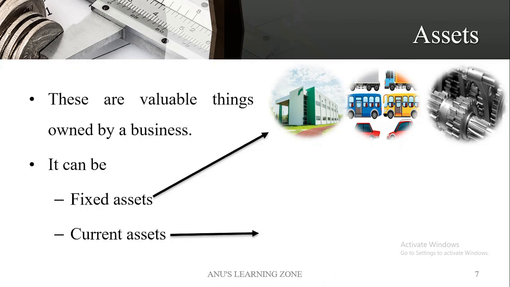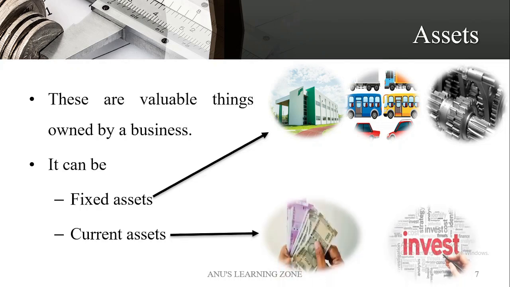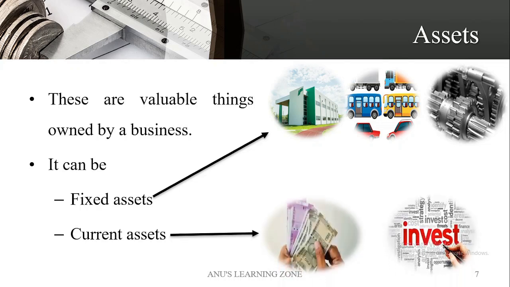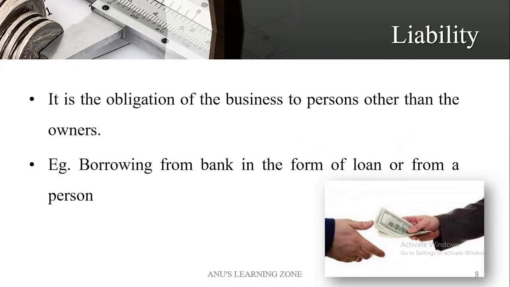So some of the examples related to current asset are cash in hand, cash at bank, the short-term investments that are made by the business organization. Okay. Moving on to the next, that is liability. It is also one of the most important terms that is used in accounts or accounting procedure. So it simply means the obligation of the business to persons other than the owners.